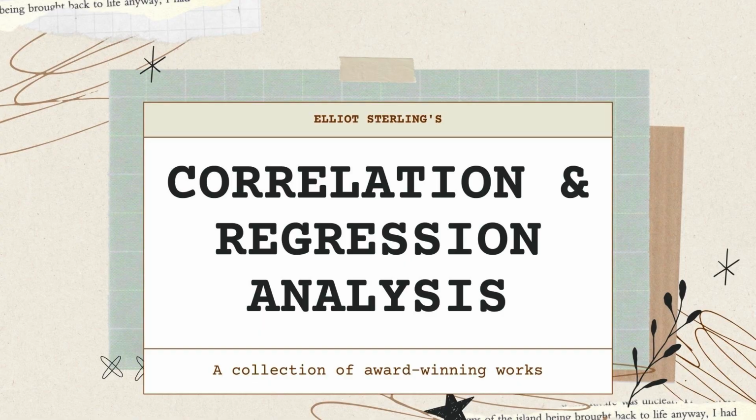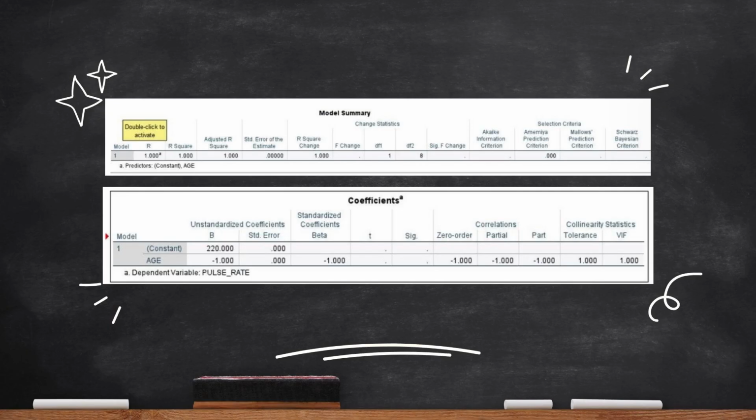3.3 Correlation and Regression Analysis. The correlation value that we got, which is R, is 1, and the result shows that the two variables have a strong positive relationship, which means that an increase in one variable will cause the other variable to increase, or vice versa. The coefficient of determination, which is R squared, that we get is also 1, which means that 100% of the person's pulse rate is determined by their age. And the regression line that we got is y equals 220.0 minus 1.0x.